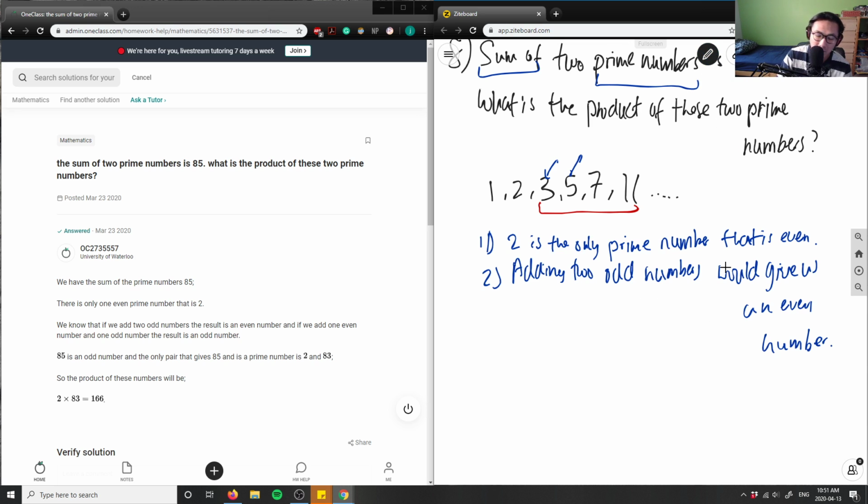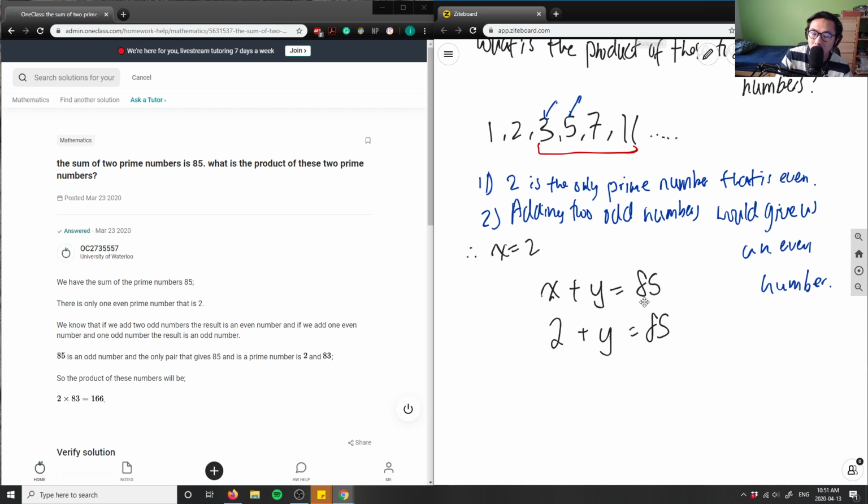So I have x plus y equals 85, and both numbers can't be odd, which means one of my numbers has to equal 2, since the only even prime is 2. So I'll say x equals 2, plus y equals 85. Just because if I added any other odd number, it would add to an even: 1 plus 3 would equal 4, 1 plus 5 is 6, 1 plus 7 is 8, 1 plus 11 is 12. Again, this rule applies, which means therefore one of my numbers has to be 2.